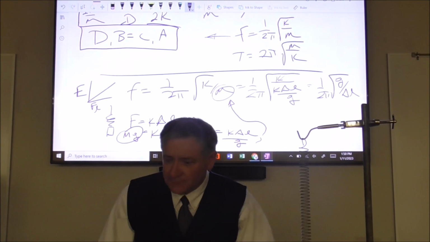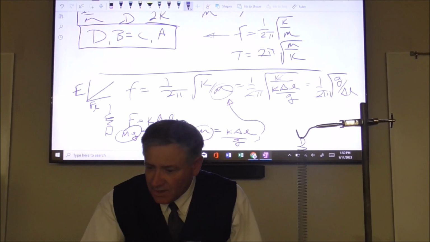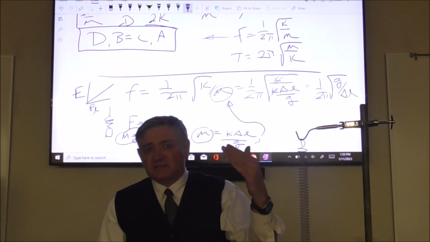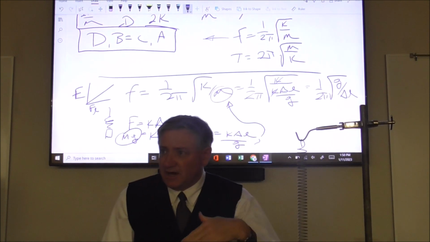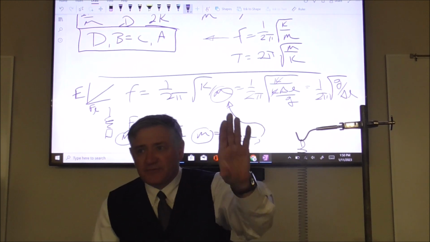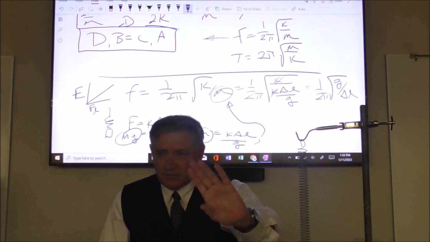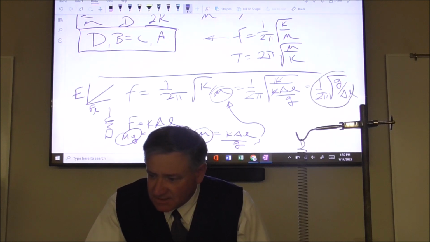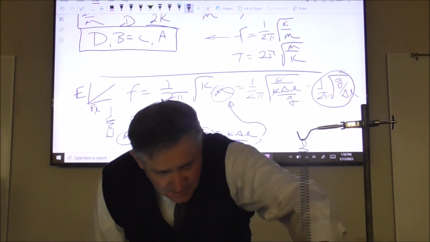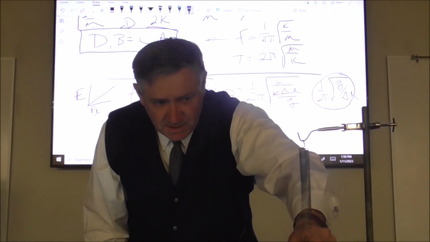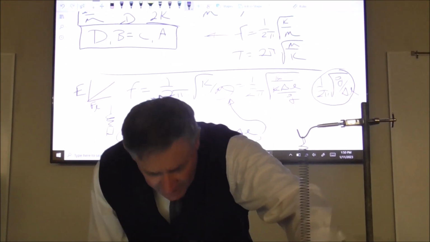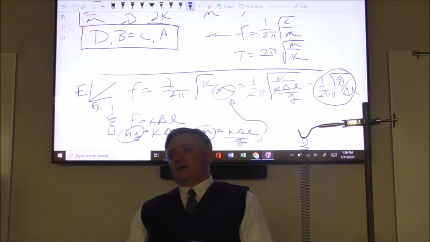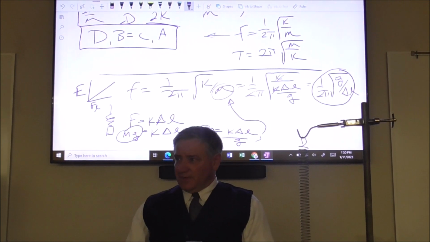Underneath the radical, we've got k over k delta L over g. The k's cancel out, so I don't even have to have the spring constant. If I suspend that 1 kilogram mass, all I have to do is measure how far it stretches, and I can determine the frequency of that oscillation.